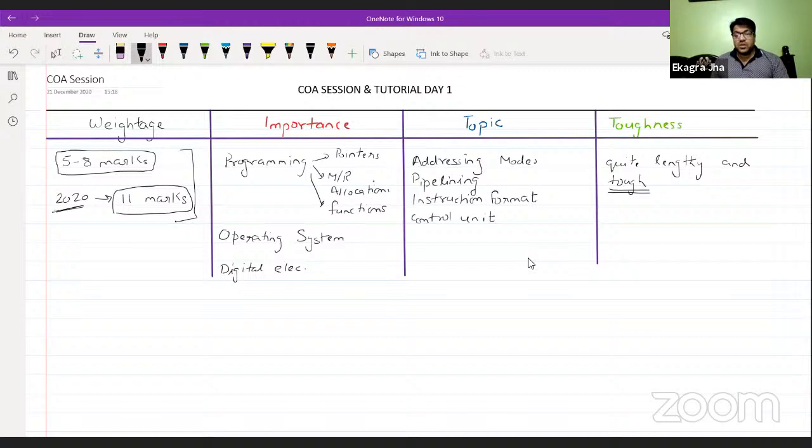Quite lengthy and tough, but actually the toughness relies on the knowledge of the concepts. If you have the knowledge of the concept, it might not get that tough. Most of the toughness is because of numerical based questions.